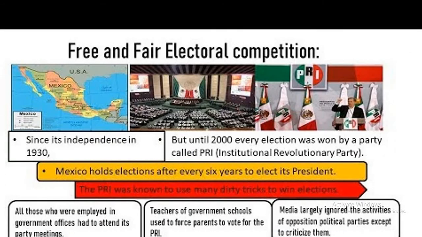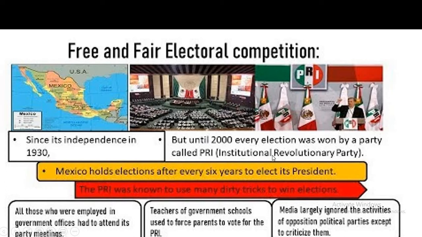So another country is Mexico. These countries are said to have free and fair electoral competitions. Since its independence in 1930, Mexico has had this type of government. But until 2000, every election was won by one party, the PRI, the Institutional Revolutionary Party.